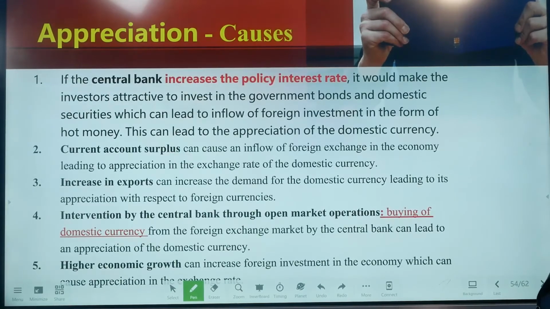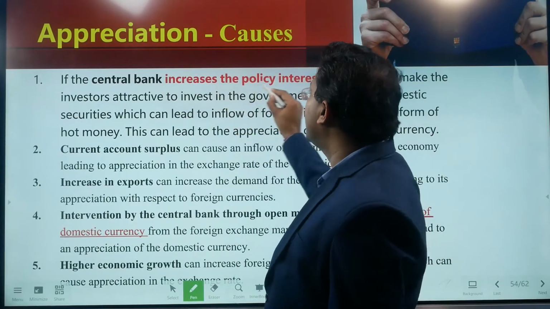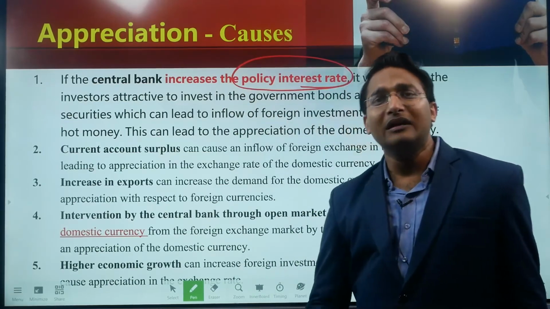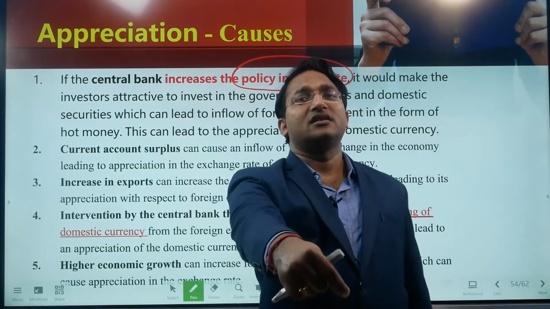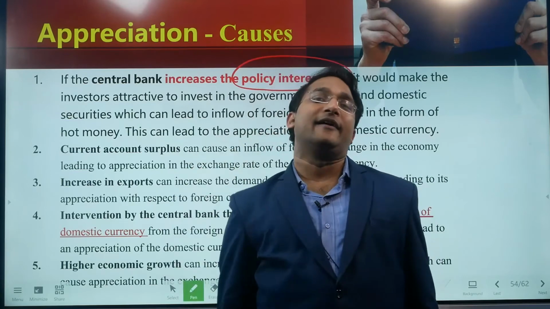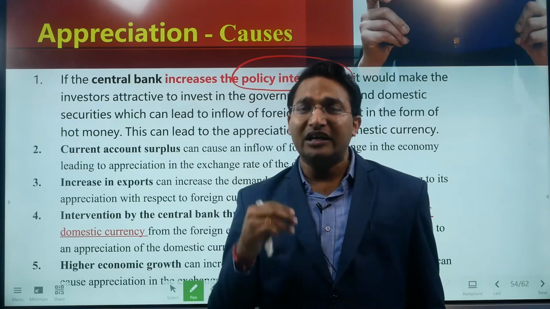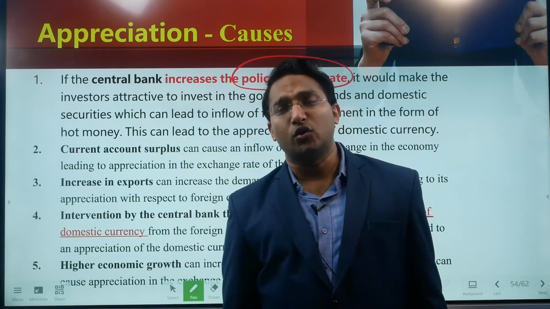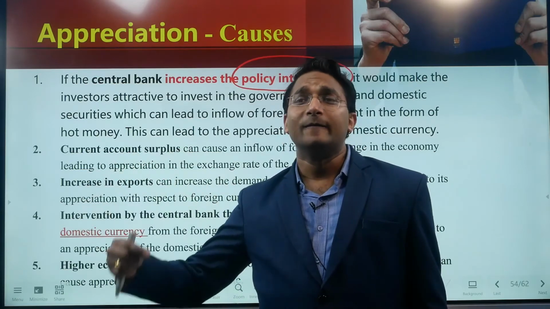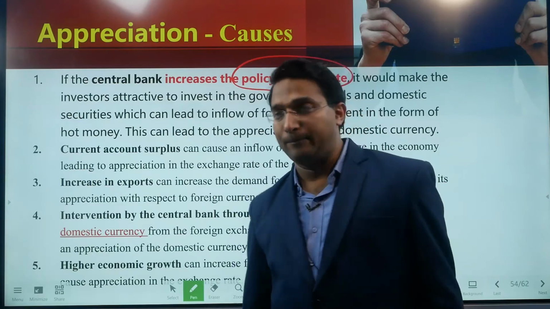So what can be the reasons for the appreciation? Number one, if the central bank increases the policy interest rate. If the policy interest rates are increased, that means the foreign investors will be attracted to India. They will be incentivized to invest into India. And that will increase the FDI and FII into India. That will increase the supply of the foreign currency. If there is increase in the foreign currency supply, the value of the foreign currency will come down and the value of domestic currency will go up.